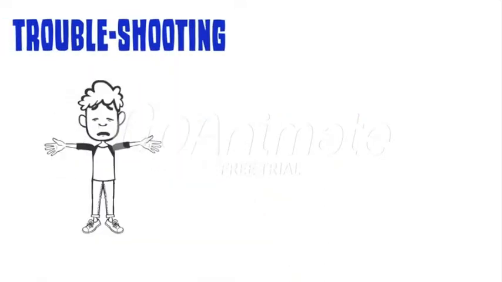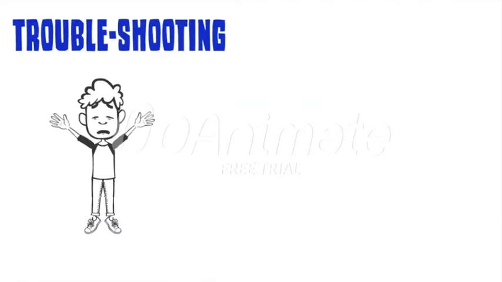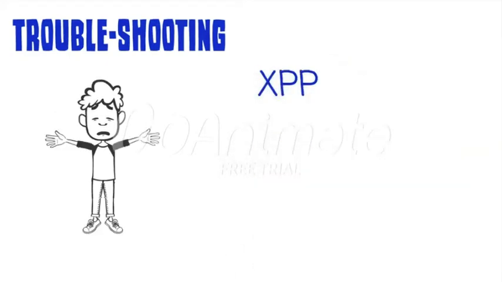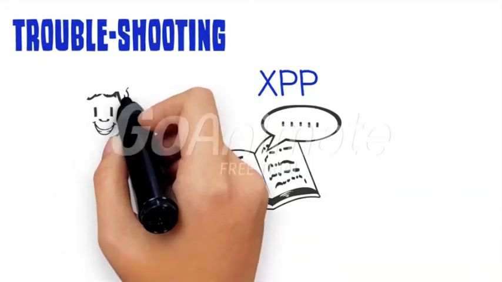If issues arise at any points in the exchange process, EP should address the problem with the relevant party, whether it's the organization, hosting entity, or sending entity. Issues are to be resolved using the guidelines in the exchange program policies, and we're going to discuss those in another video.